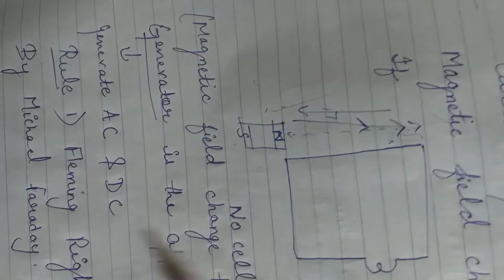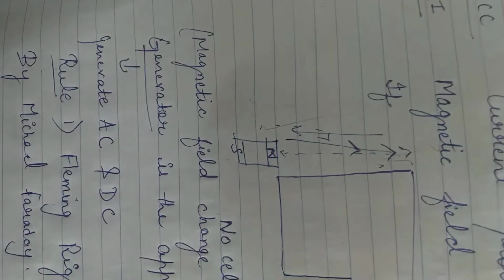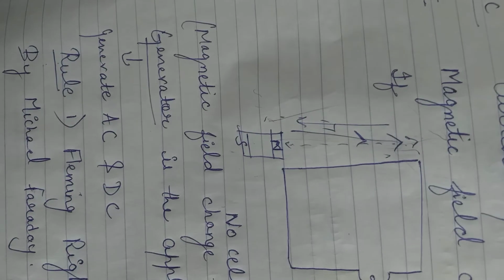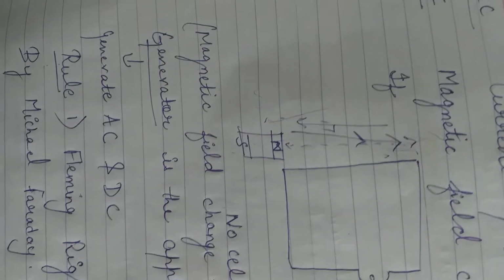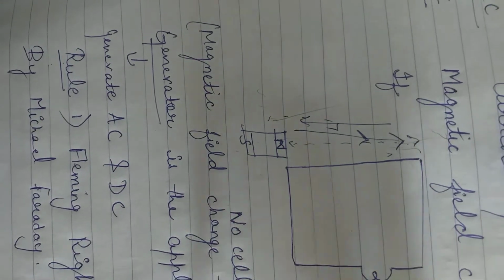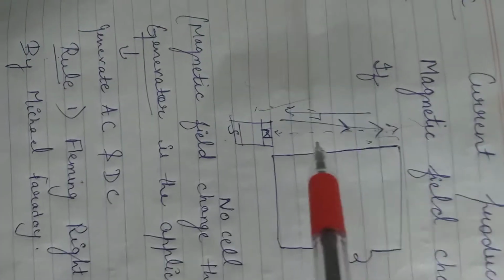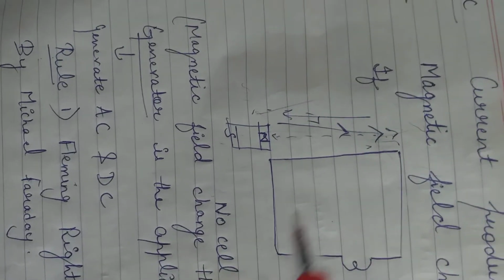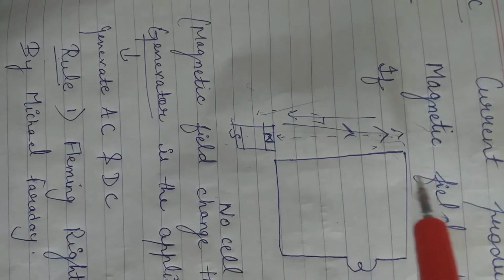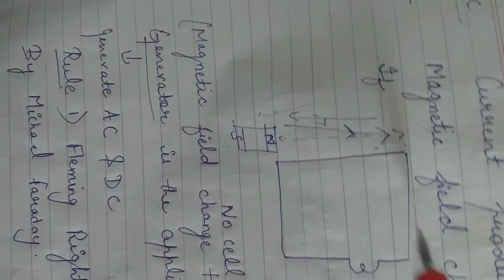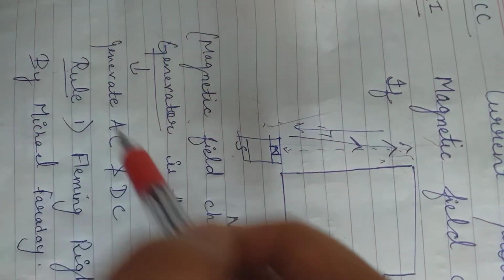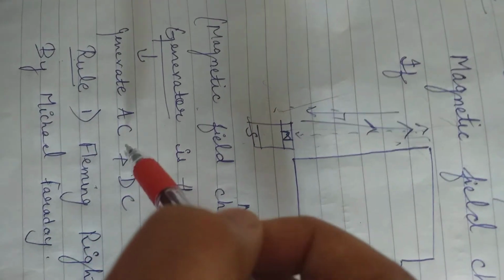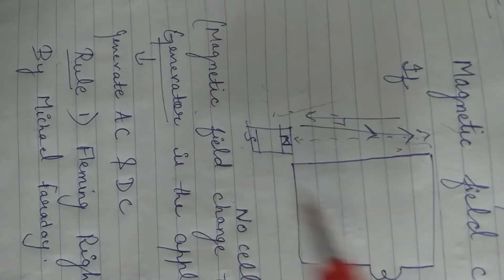In case of magnetic effects of electric current, the electric motor is an application. But in case of EMI, the generator is the application. The generator works on the principle of EMI, how the movement of a magnet produces a current across the circuit. A generator will generate AC or DC current, alternating current and direct current. We will study it further.